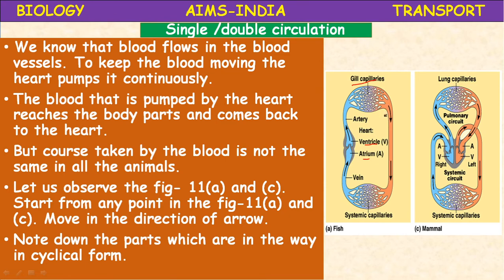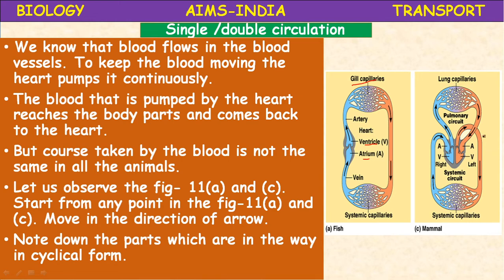back to the body parts. Here the blood is moving in only one direction. Okay, from body parts, heart, from there to gills, directly to the body parts. This kind of circulation is called single circuit circulation, or single circulation.